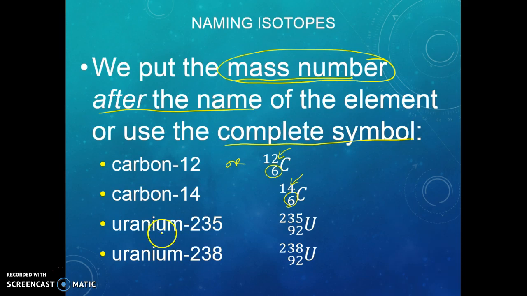What we see very clearly is they're both uranium. They both have 92 protons. But uranium-235 has 3 fewer neutrons than uranium-238. So we can clearly see what's going on here. This one has 143 neutrons, and this one has 146 neutrons. So they differ by the number of neutrons that they have. Let me put that down there so that you can see that. And that's the end of our discussion today about neutrons.